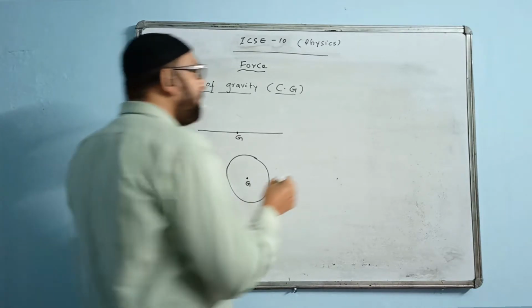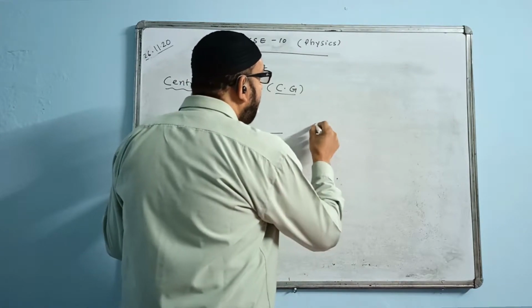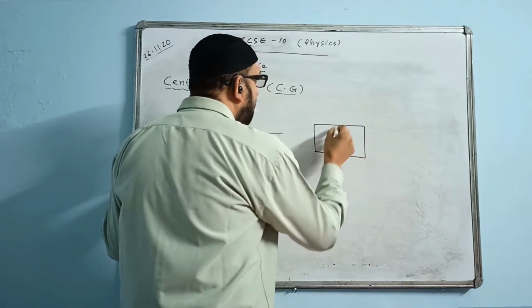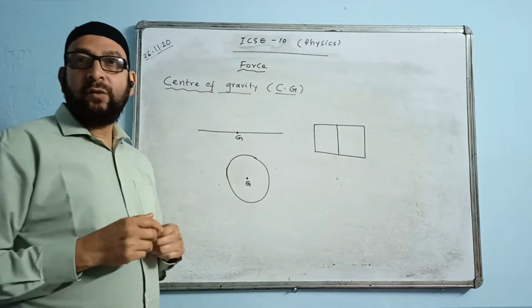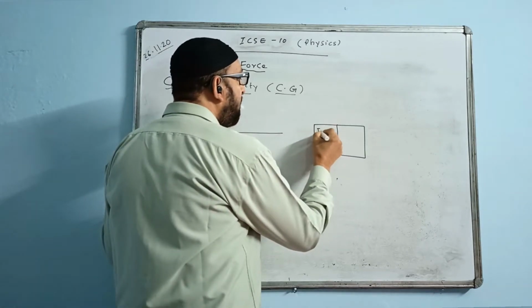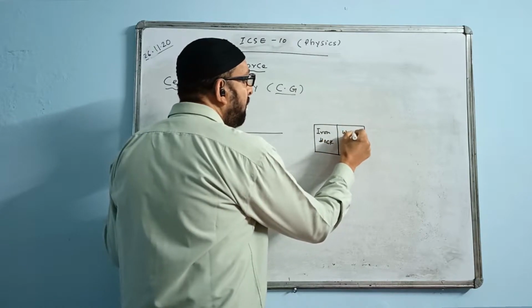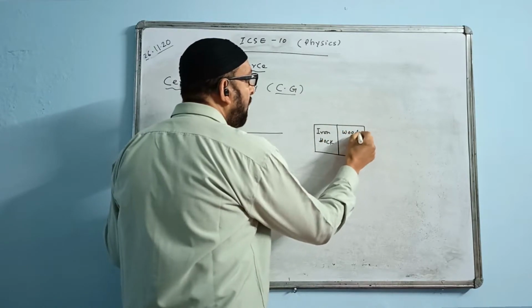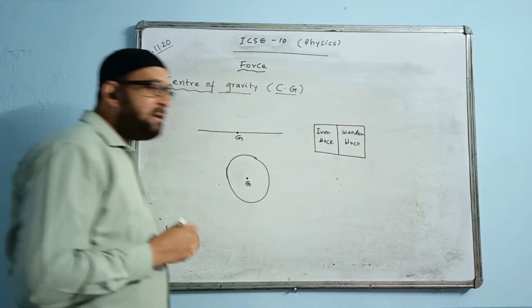I can give another example. Suppose we are having two blocks of equal size, but one is an iron block, one is a wooden block, same size, equal sizes, joined together.